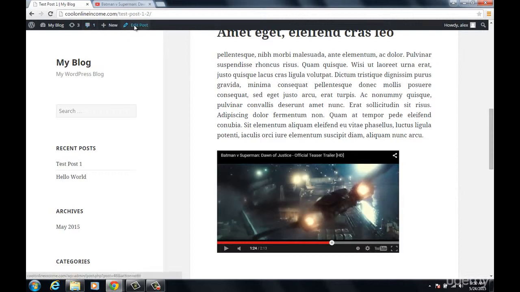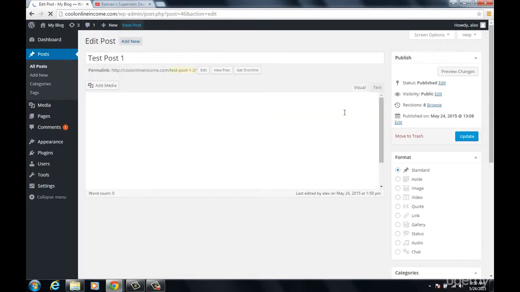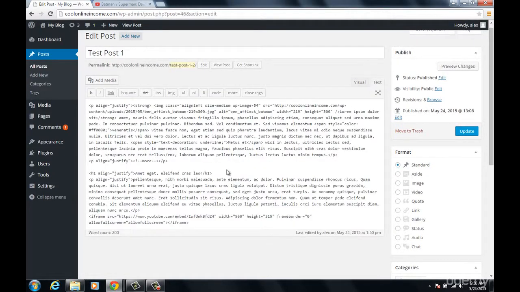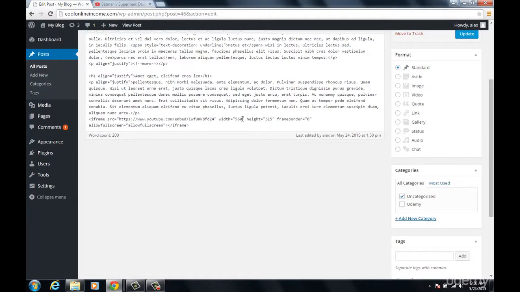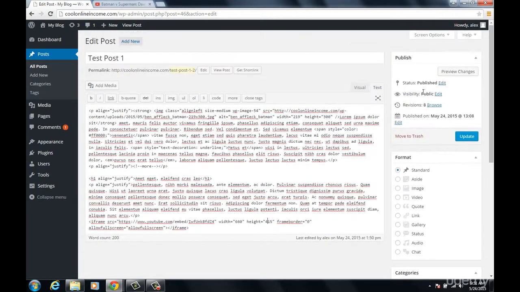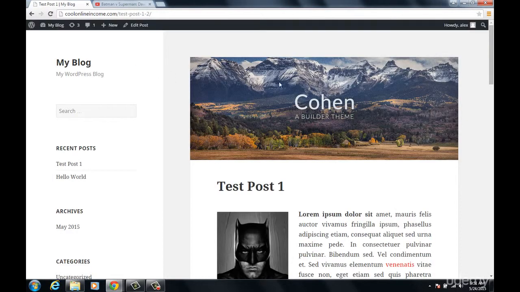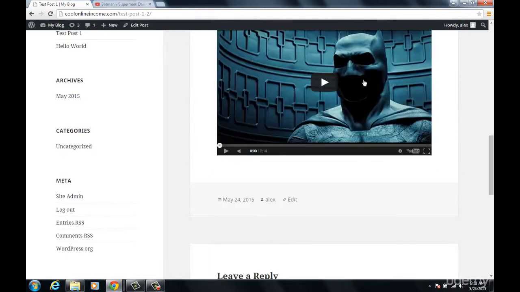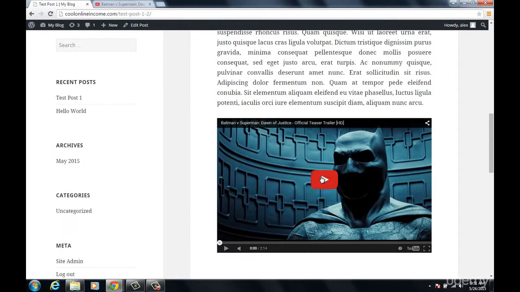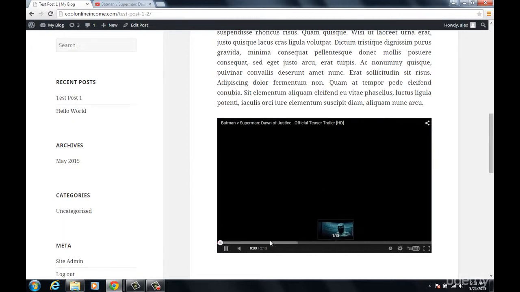We can change that. If you click on edit post, let's go back, you can actually change the code. Let's click on text. Now from here you can see the width is 560 pixels, the height is 315. Let's change this. We can change this to 660, for example. We can also change this to 415 if we wanted to. Let's go update that and click on the view post again. So the video should be bigger right now. As you can see, it's a lot bigger right now. The height has increased, the width has increased as well, and the video still works.